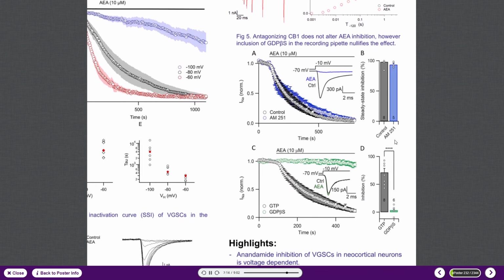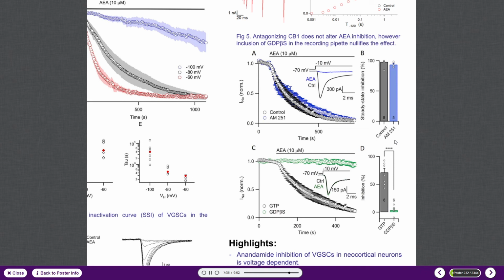Shifting focus to a more mechanistic exploration of the pathway, in figure 5, we were curious as to whether this effect of anandamide was mediated by CB1. Though anandamide has been shown to bind numerous receptors, as an endogenous endocannabinoid, its canonical target would be the cannabinoid receptor, CB1.